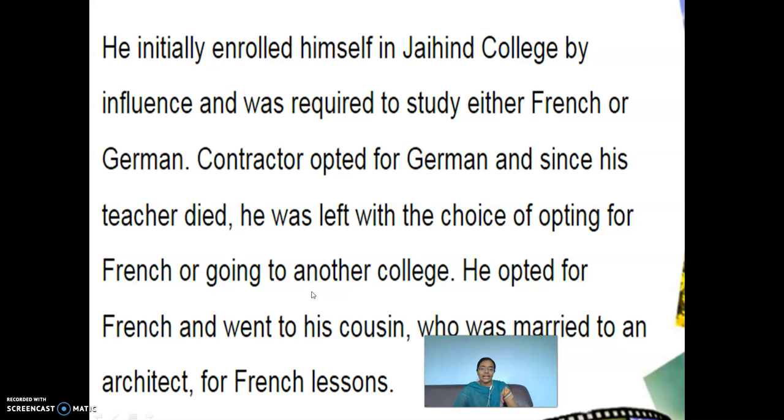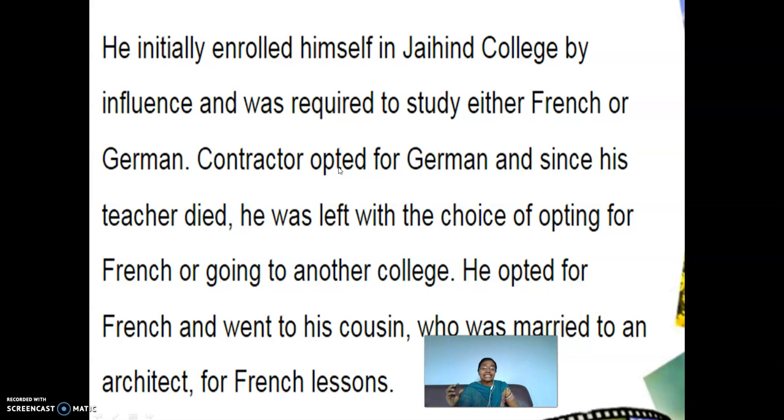When he took up French, his cousin was there to help him out in his French studies. This cousin who taught him French was married to an architect, through whom Hafiz Contractor got an interest in architecture, that is, through the cousin's husband, to whom he went for French lessons.